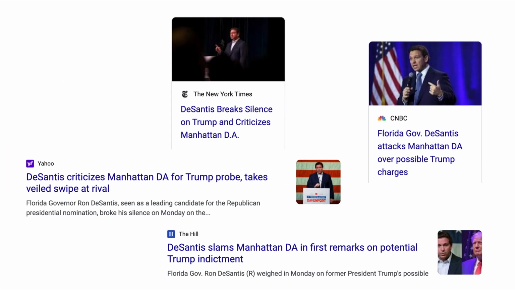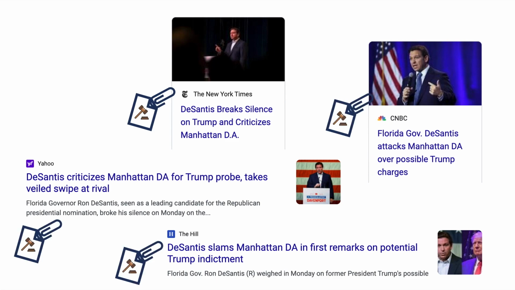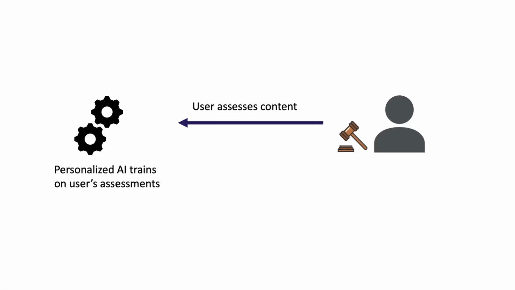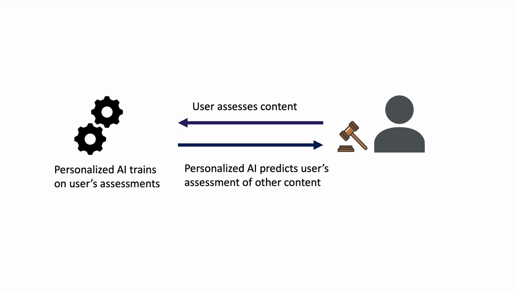But there's just so many different sources publishing the same story or posting about similar claims. If a user assesses the accuracy of one of these posts, doesn't it mean that the same assessment would apply to others? And here's where this paper comes in. We design a personalized AI system that scales users' assessments to the enormous amount of content that's out there. The personalized AI takes as training data the assessments that a single user has provided so far and makes predictions on how the user is likely to assess other content that they haven't assessed yet. The AI iteratively retrains itself as the user provides more feedback.